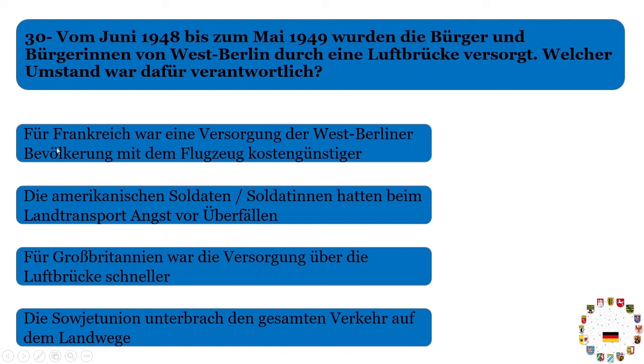So the first option is, für Frankreich war die Versorgung der Bevölkerung von West-Berlin, the supply to West Berlin. Bevölkerung is inhabitant or population. For France, the Flugzeug was kostengünstiger. That with aeroplane or aerial lift, it was cheaper for France to supply the people of West Berlin. That's not the correct answer. You know, the aerial route is always expensive.